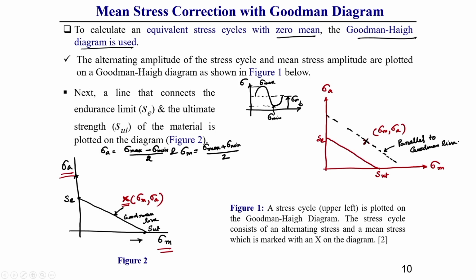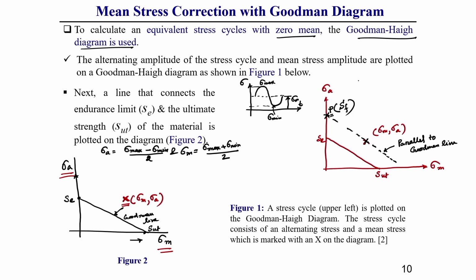Once we draw this line, it cuts the ordinate of the stress amplitude at a point, let us consider P. At this point P, whatever stress we get will be considered as the amplitude of the conversion of this fluctuating stress into a zero mean stress value. What I am telling, understand? This you should keep in mind.